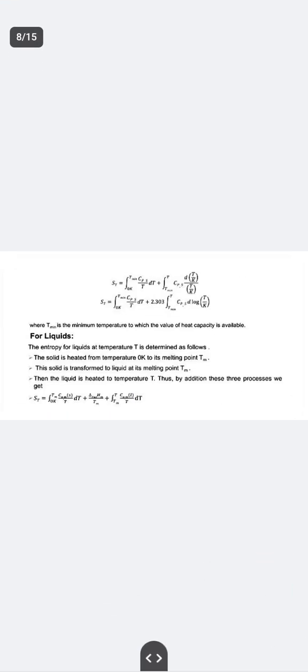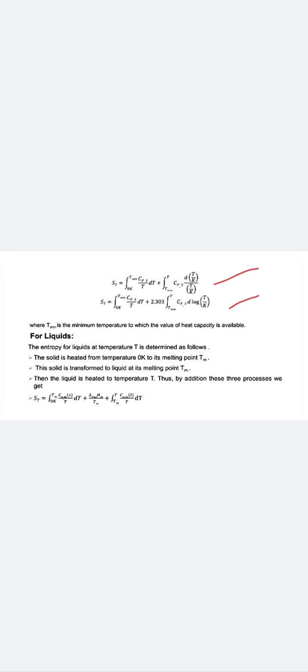Next, for liquid, these equations include the mathematical formula. Tmin is a minimum temperature to which the value of the heat capacity is known. The entropy of a liquid at temperature T is determined as follows.